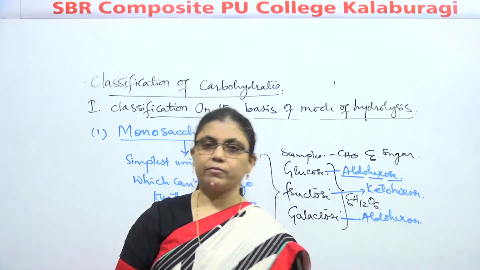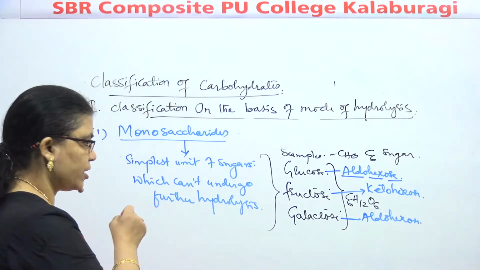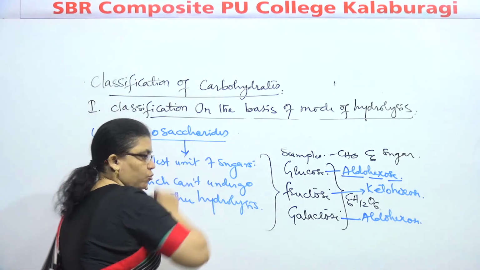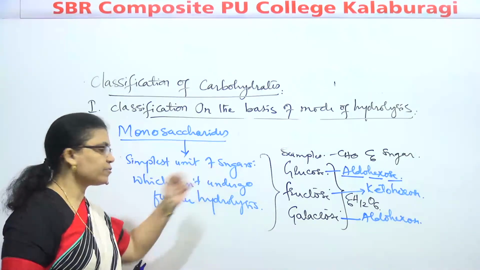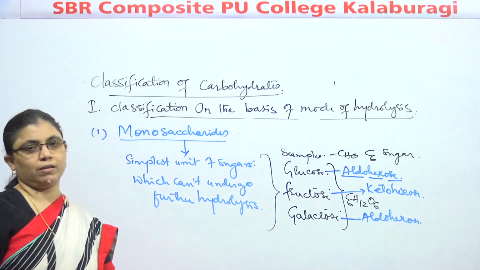So the first classification of carbohydrates is on the basis of mode of hydrolysis. What are monosaccharides, children? Monosaccharides are the simplest unit of sugars which will not undergo further hydrolysis.